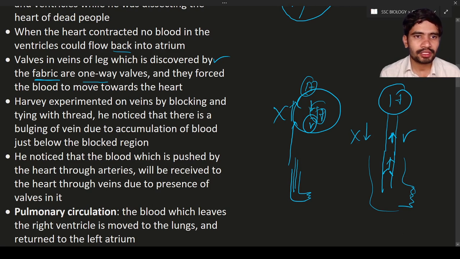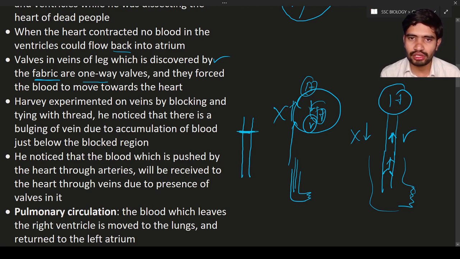Next, he noticed that there is a bulging of the vein due to accumulation of blood just below the blocked region. So let us consider the wall. This is the vein. What happens if I block in this region? What happens if I stop it with the help of fingers?